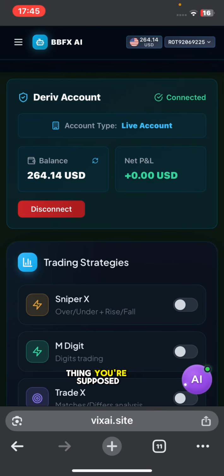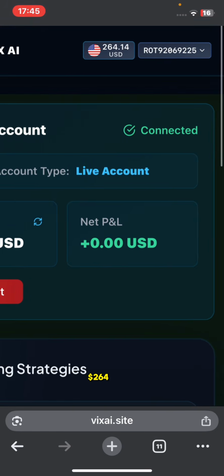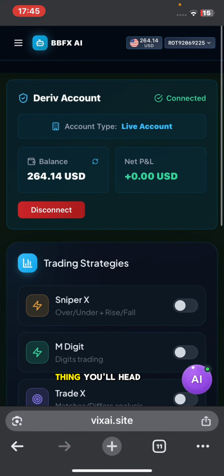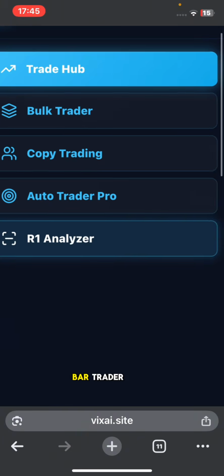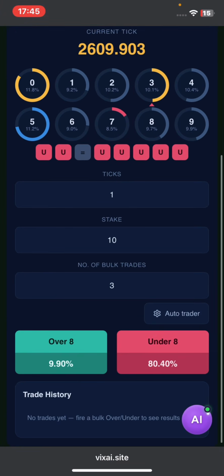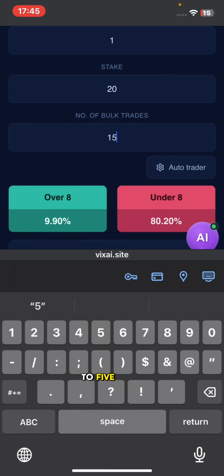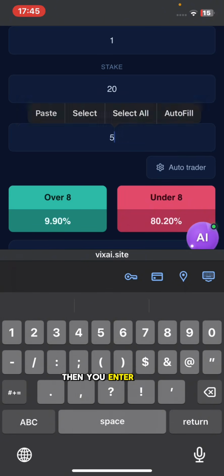And the first thing you're supposed to do is to connect your Deriv account to BBFX AI. You see, my account is connected and I have $264. So the second thing, you head over to the bulk trader. Then you set the stake amount you want to use. I'll use $20. Then bulk trades to 5. You just press it like that, then you enter.